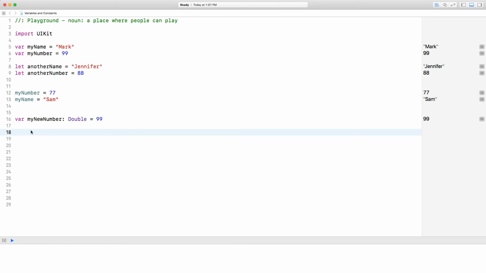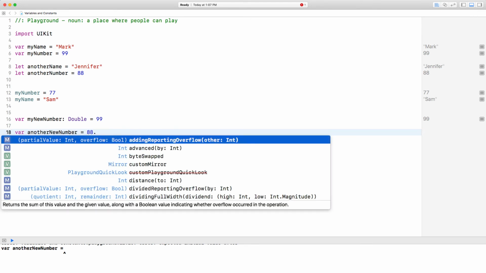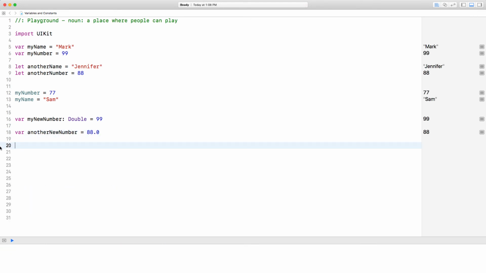If I wanted the compiler to actually infer a double, it's actually very easy. So if I were to go var another new number, and I wanted to give it a value of 88, except I didn't want it to infer an integer, I wanted it to infer a double, all I have to do is go 88.0, and now it will infer that it is a double, whereas here it inferred that it's an integer. Okay, so that's inference, type safety, and type annotation.